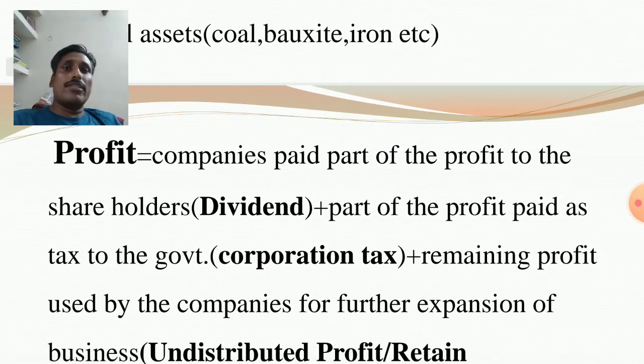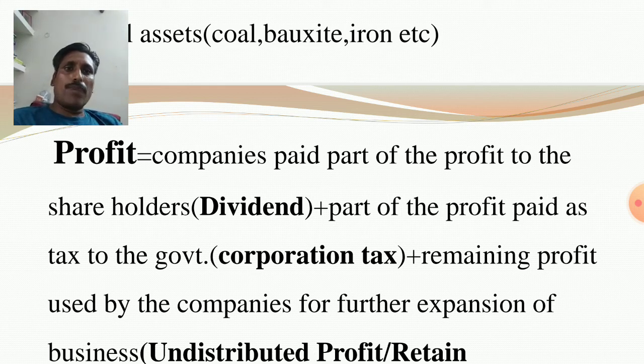One is the dividend, because some people invest funds in the shares of a company, so you are the shareholder. For example, I invest 5 lakh rupees in the shares of Reliance company. I purchased the shares of Reliance company and invested money, so I receive dividend.